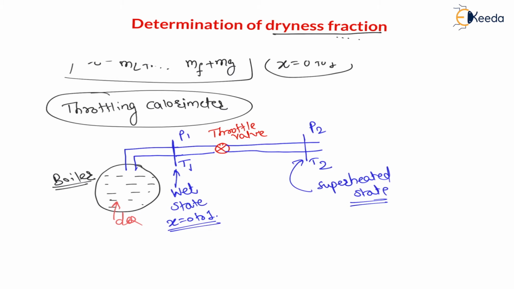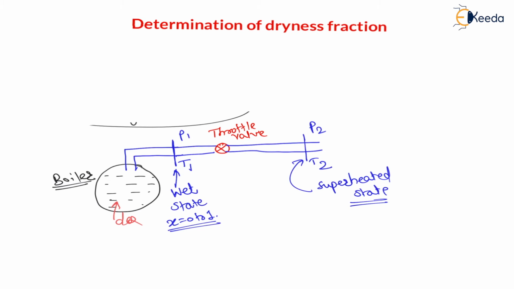Here the pressures can be measured easily. To measure pressure we have manometers, and to measure temperature we have thermometers. So the pressure and temperature are measured before throttling, and also after throttling. But take care that after throttling the steam must be in the superheated state, and before throttling it is in the wet state. Therefore we have the values of P1 and T1, and we know this state is the wet state.